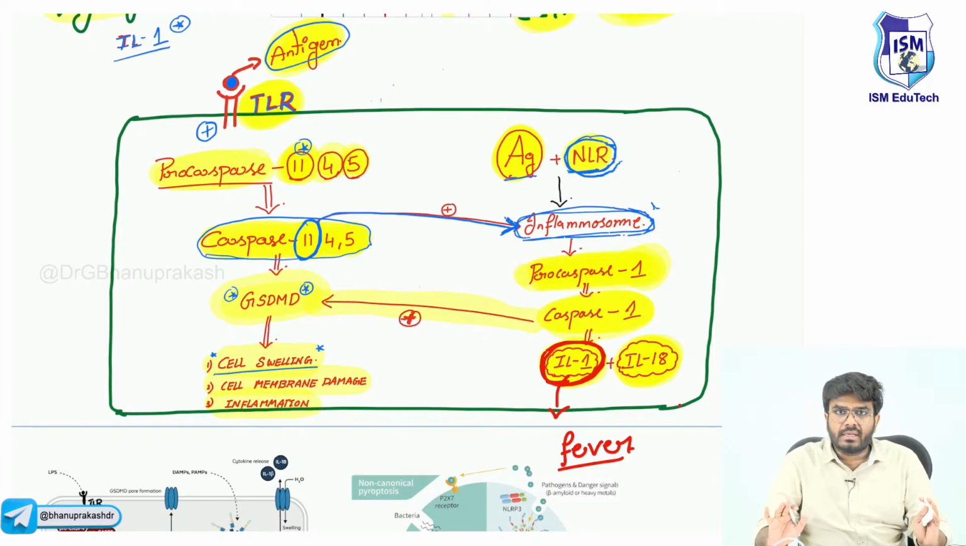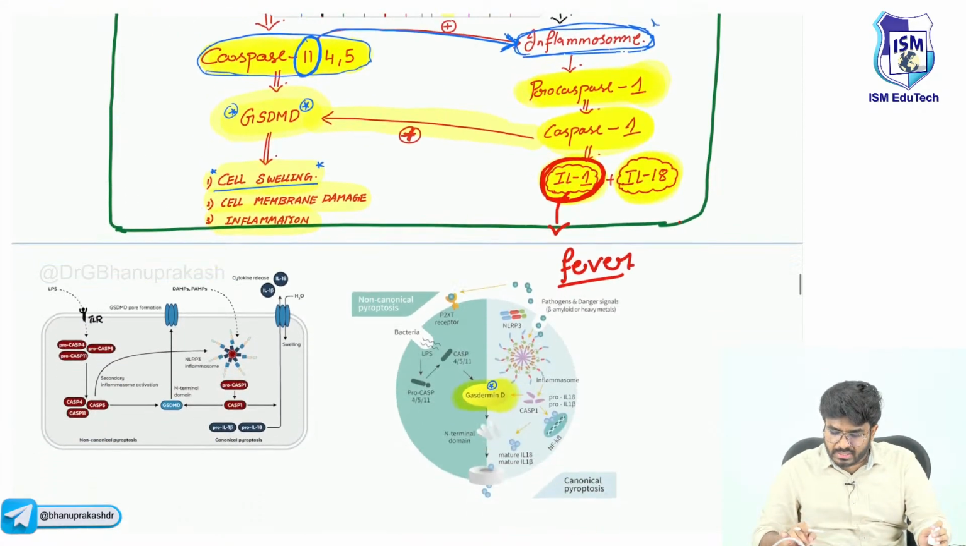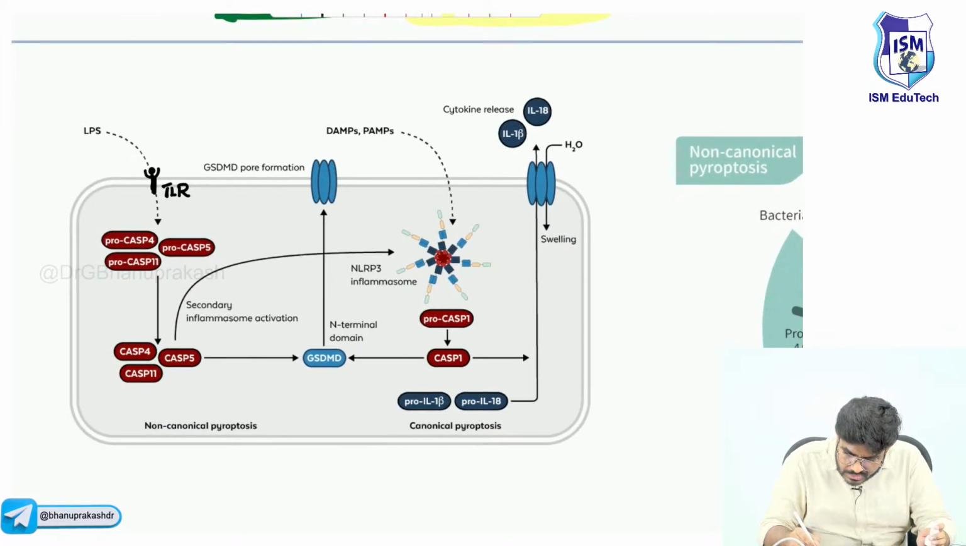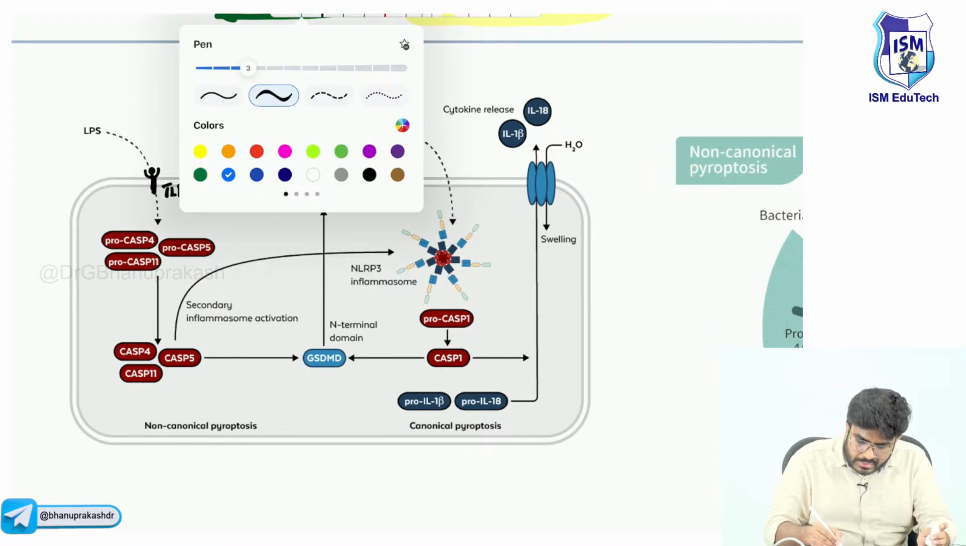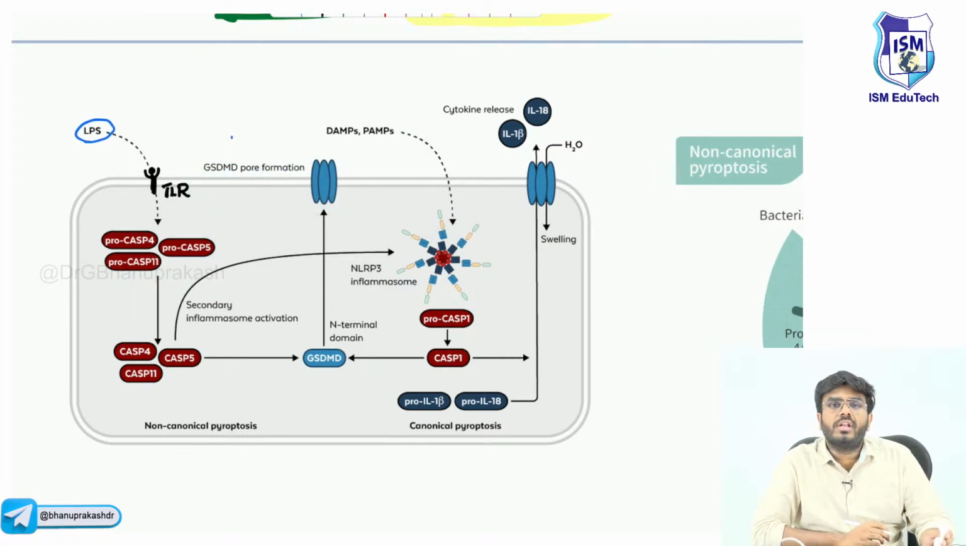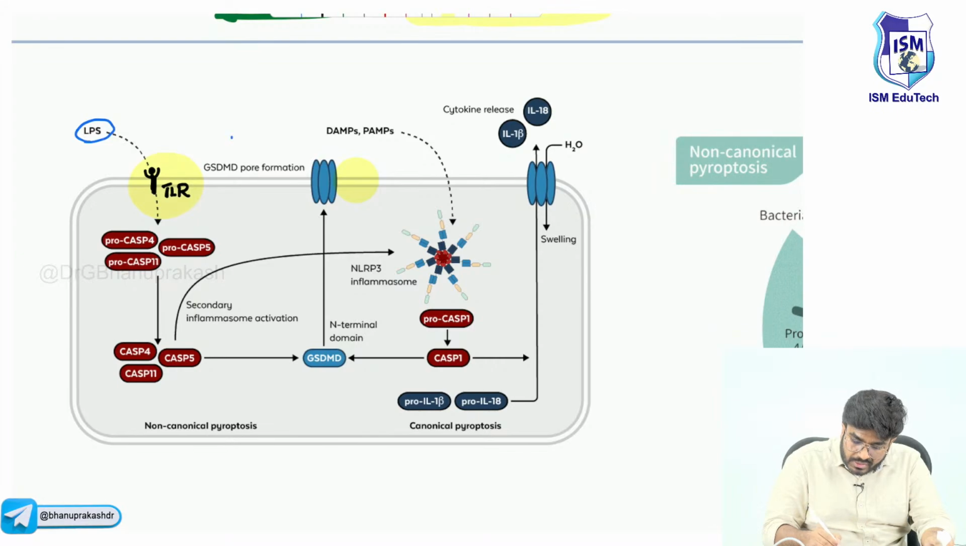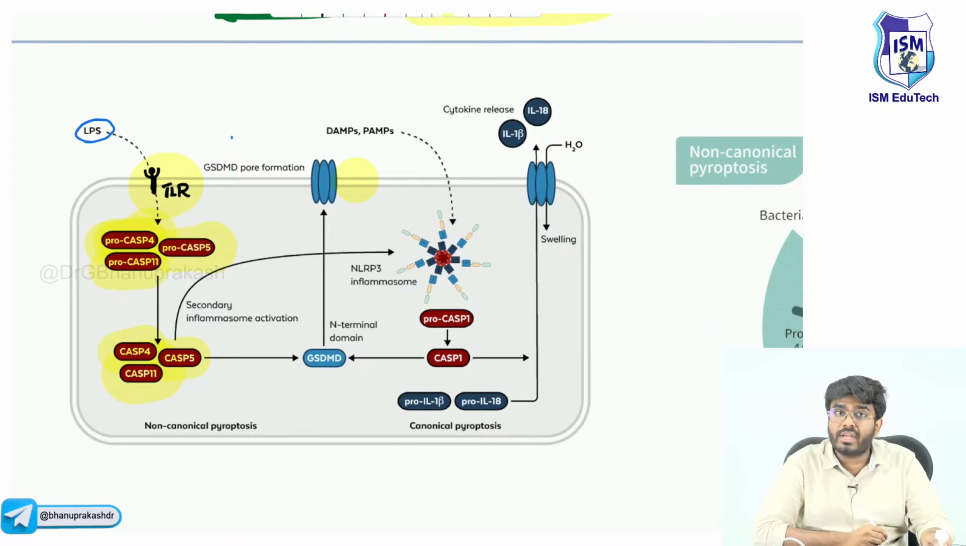Now, whatever we have seen, let's look at it in the pathway. This is a simple diagram which I have drawn. Let's look at this pathway. Now look here. This is the bacterial antigen, lipopolysaccharide. Where is this bacterial antigen going to bind? It is going to bind with the toll-like receptor. Once the toll-like receptors are activated, what will they do? They will convert procaspase 4, procaspase 5 and procaspase 11 into active caspase 4, 5 and 11. So the active caspases are produced.